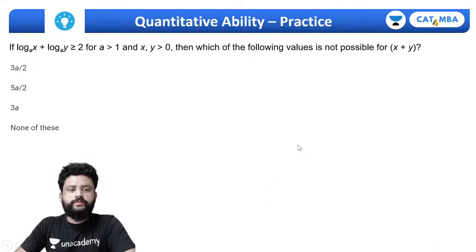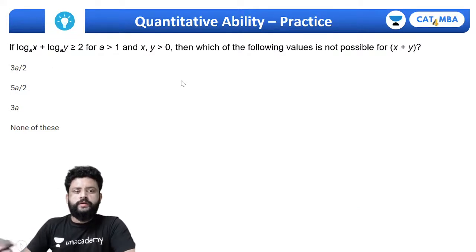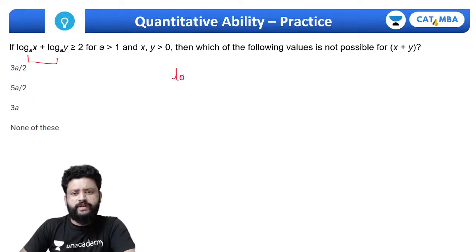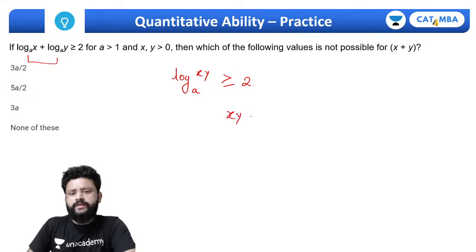Let's move to the next question. Here it is given log of x to the base a plus log of y to the base a is greater than equal to 2. So if you use the simple log a plus log of x plus log of y, it can be log of x into y to the base a must be greater than or equal to 2, and I can write x y must be greater than or equal to a square.